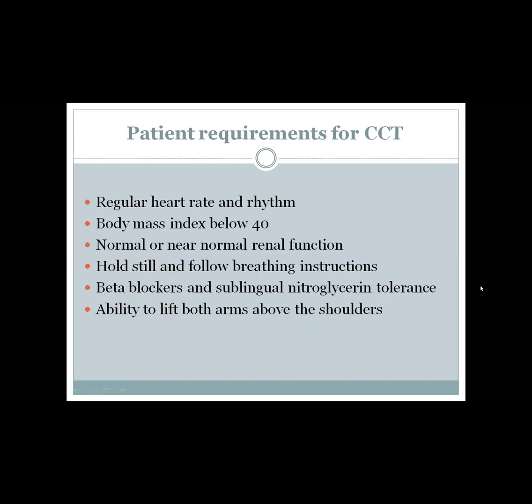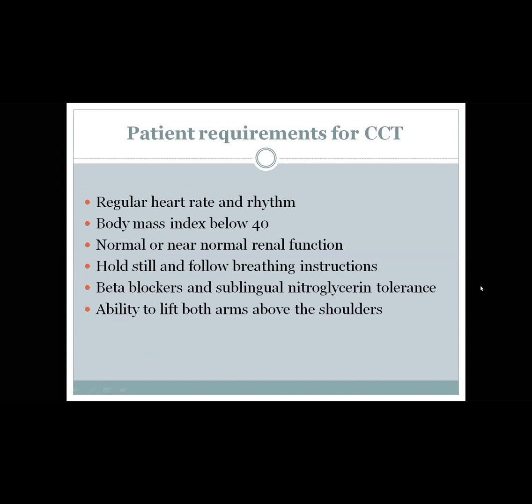So for the patient, I said we have to have regular heart rate and rhythm. Usually cardiac CT accuracy will degrade with increasing body mass index. And it is agreed that usually it is of good diagnostic accuracy if the body mass index is below 40.